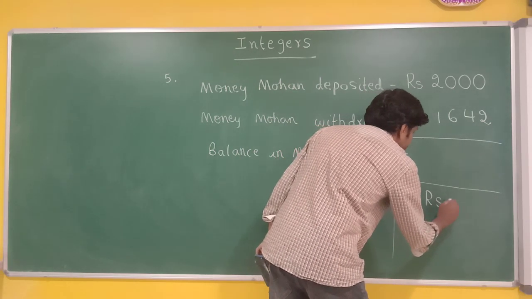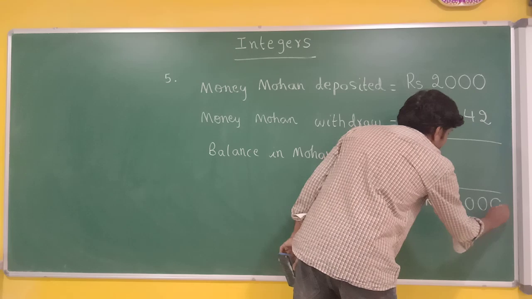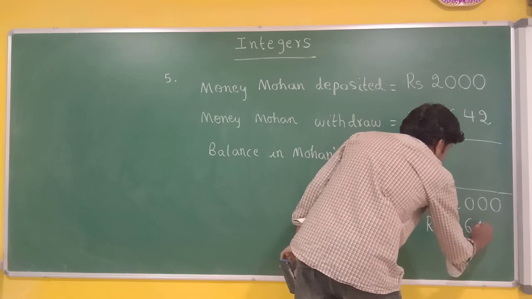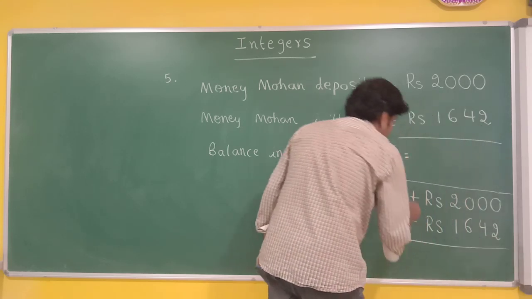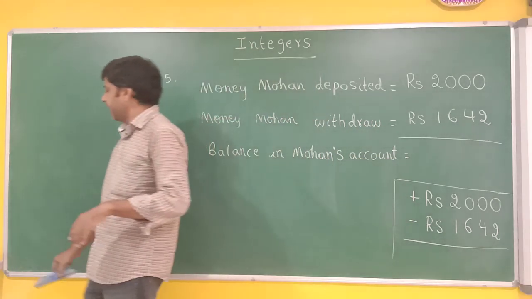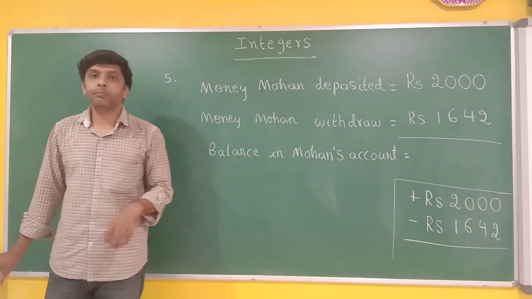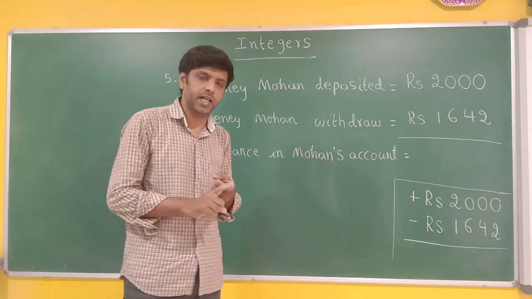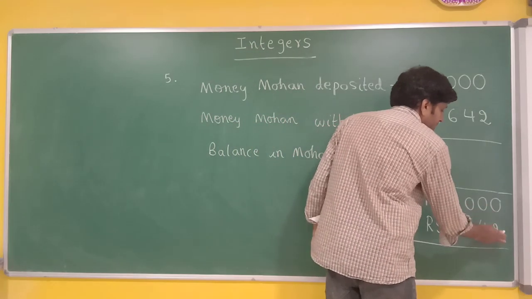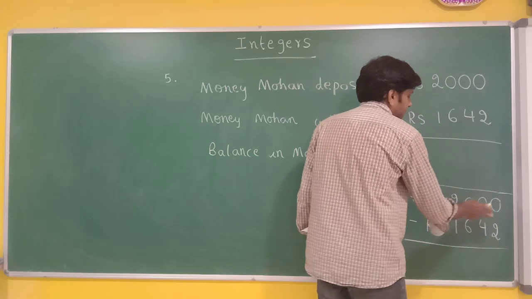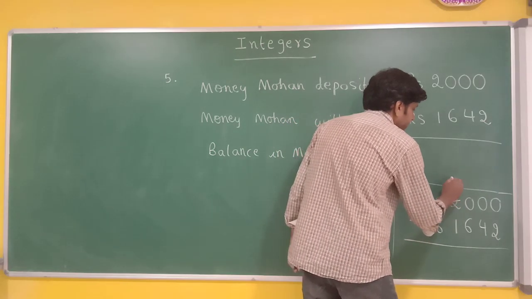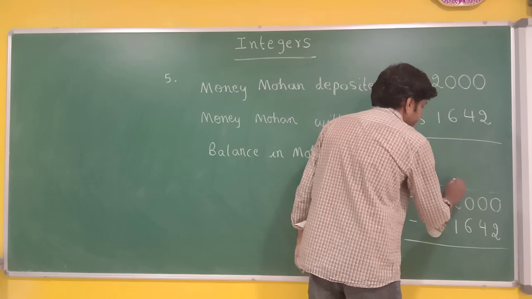Plus rupees 2000 minus rupees 1642. Now observe carefully. Plus and minus. When the signs are different, what should we do? Subtraction. When the signs are same, addition. When the signs are opposite, subtraction. So let me subtract. See here, from 0 we cannot subtract 2. We cannot take anything from tens place and hundreds place. So we have to start from thousands place. 2 becomes, what 2 becomes? 1.